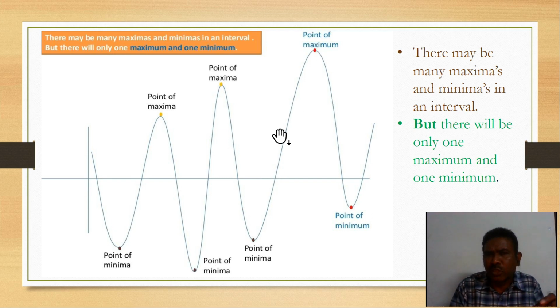So from this you should understand that here we have a point of maximum, and here a point of minimum, students. Other than these two we have many maxima as well as many minima. So we think that you understood very clearly the meaning of maxima and minima, which are nothing but the plural of maximum and minimum.